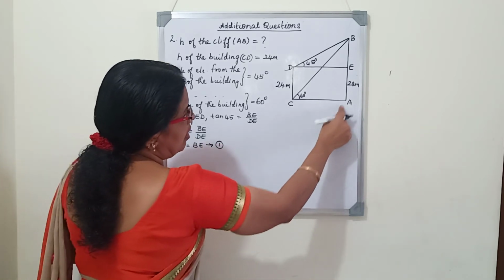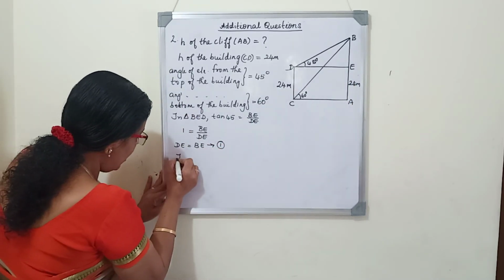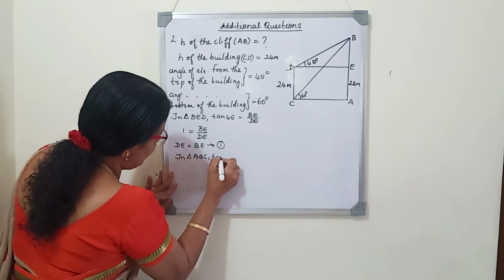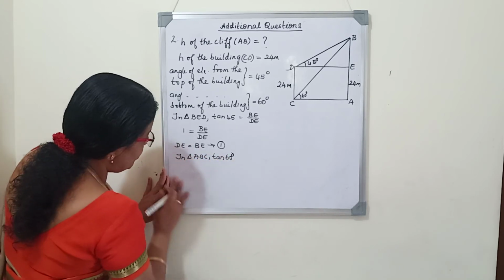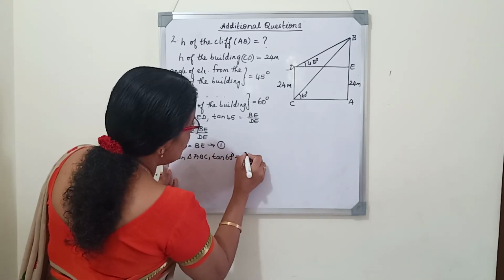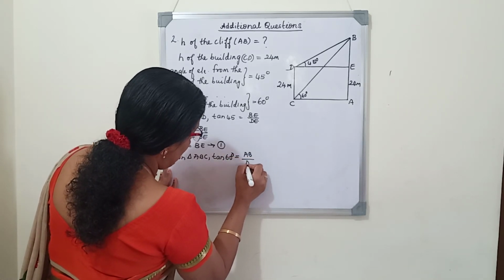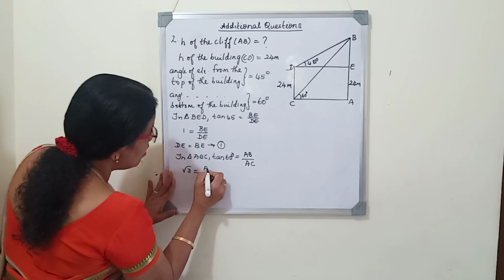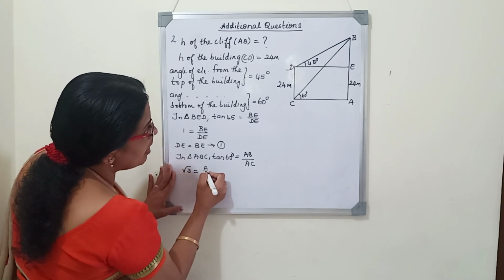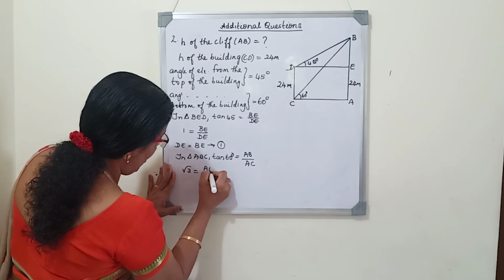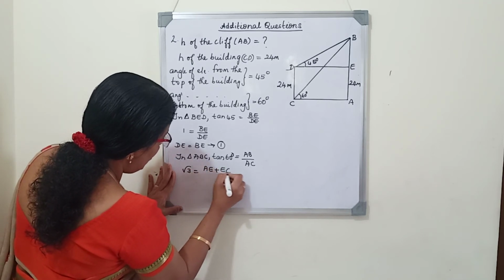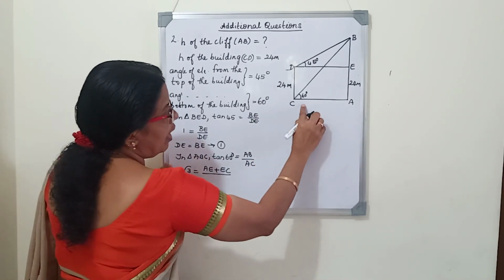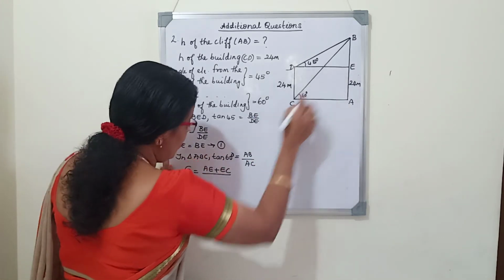Now we will consider the triangle ABC. In triangle ABC, tan 60 equals opposite side AB, adjacent side AC. Tan 60 is root 3, equals AB. AB we can split as AE plus EC, AE plus EC by AC. And we know that from the diagram AC is equal to DE.